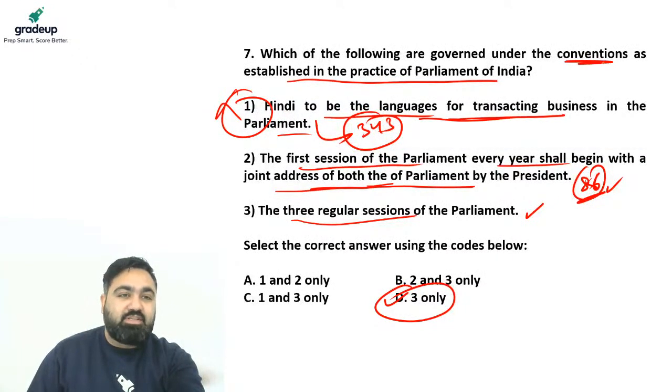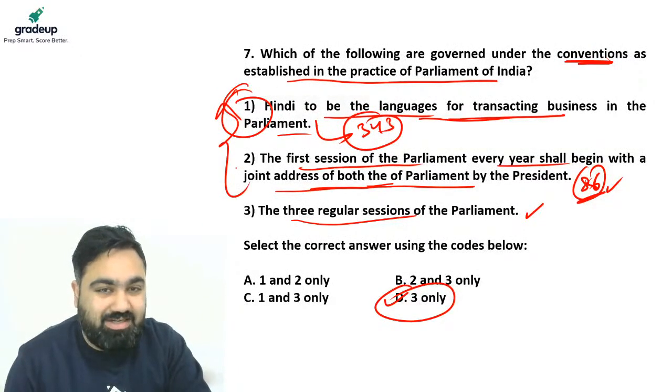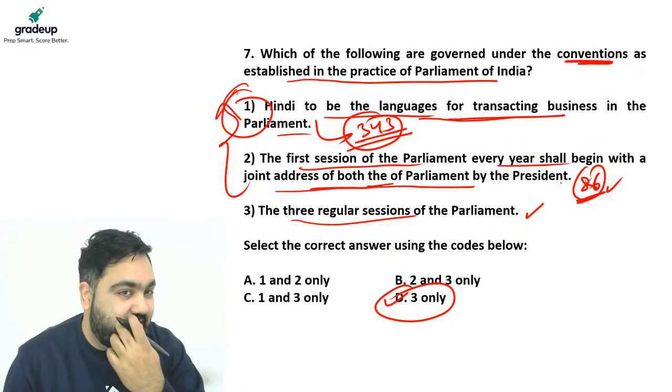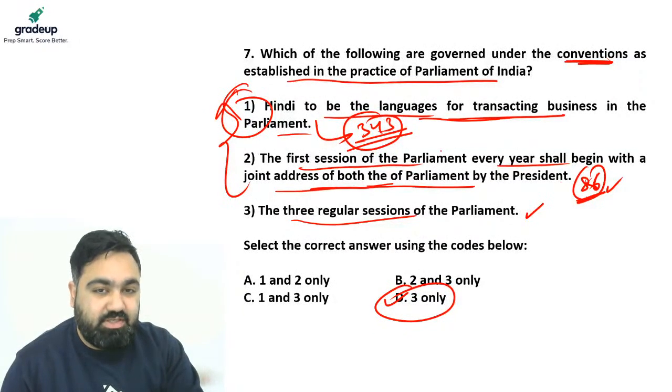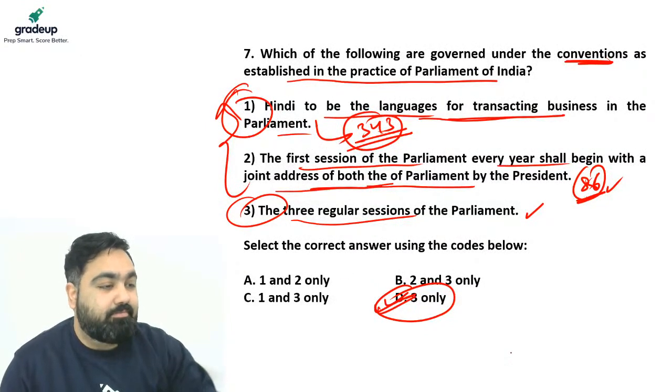Conventions means which is not written anywhere, just that people usually do it. But first two is written in the Constitution itself under Article 343 and Article 86. That is why they are not just any conventions. Third one is a convention, and that is why the answer is D. Okay? I hope all of you got this right.